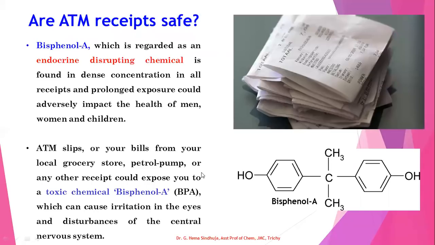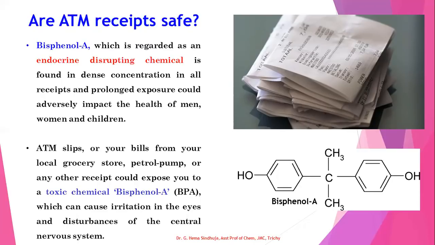Let us see some interesting facts, and the chemistry behind the facts. Are ATM receipts safe? Do you know what is the chemical present in the slip of that ATM receipt? That is bisphenol A. This chemical is regarded as an endocrine disrupting chemical that is found in dense concentration in all receipts, and prolonged exposure could adversely impact the health of men, women, and children.